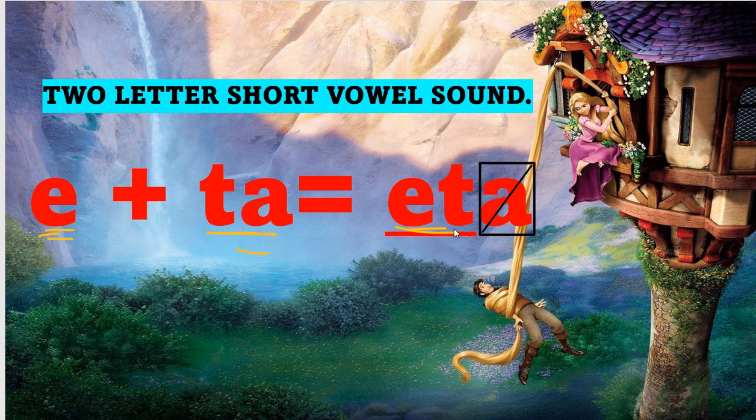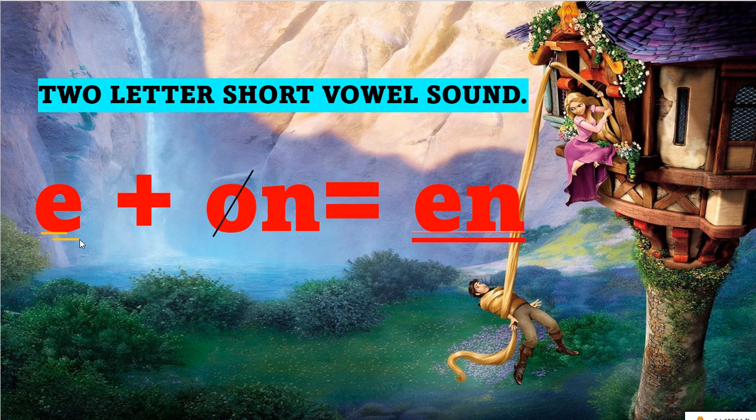Again we silent the last letter. Next we have e and n, en. Here the one we silent is the middle letter, and we read it en.